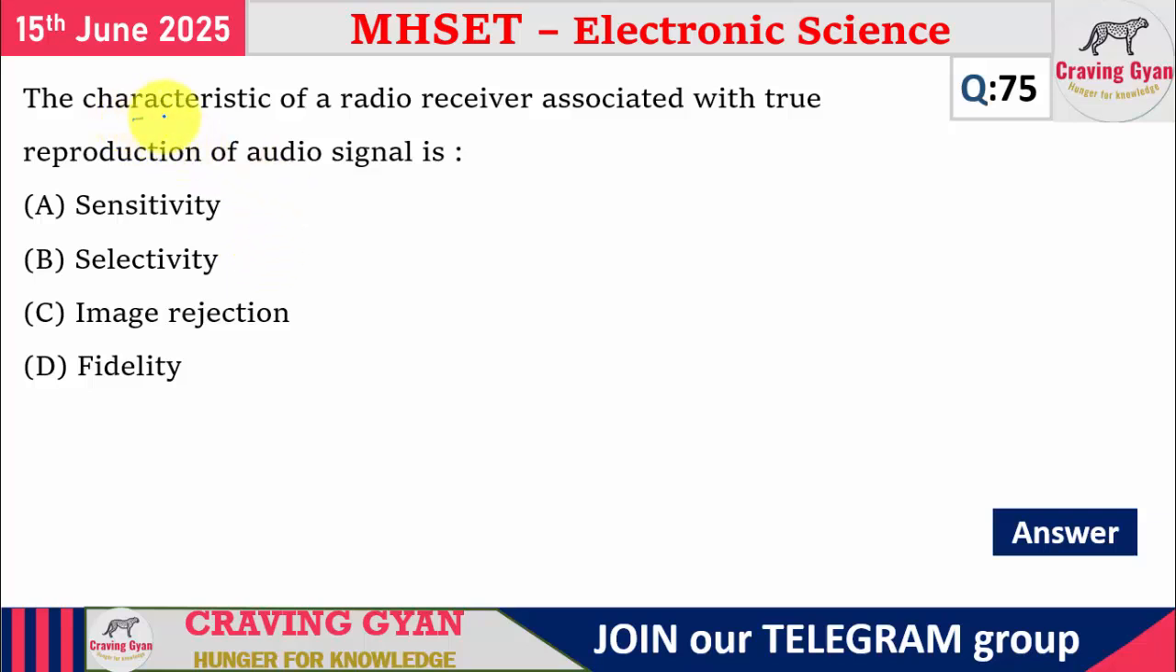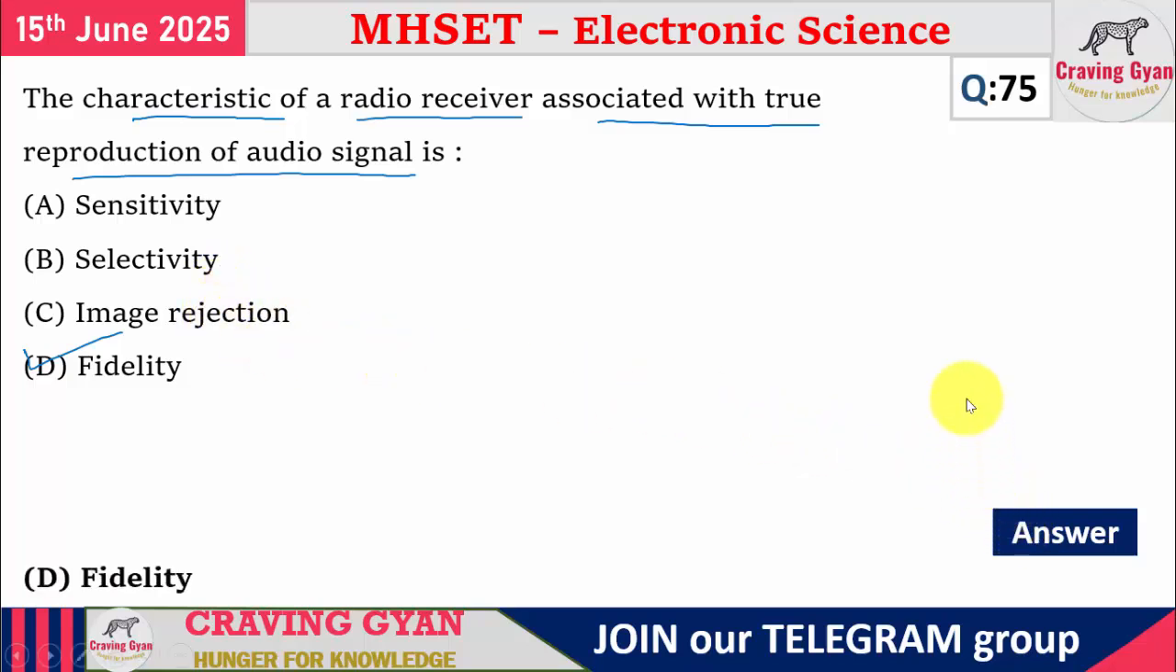75th question, the characteristics of a radio receiver associated with a true reproduction of audio signal. True reproduction is defined in terms of fidelity. Sensible is referred to in terms of sensitivity. Range selection is defined in terms of selectivity. So for the 75th question, option D is going to follow.